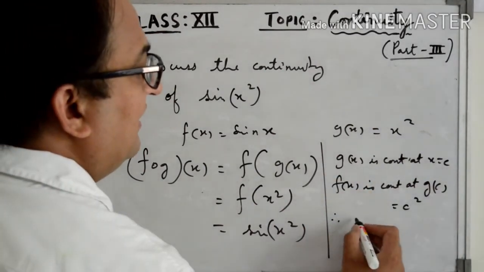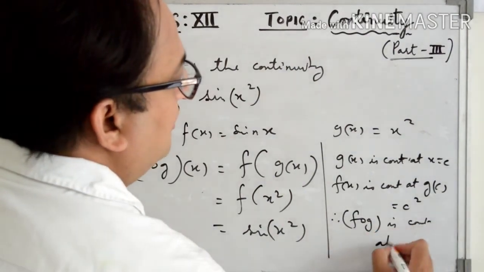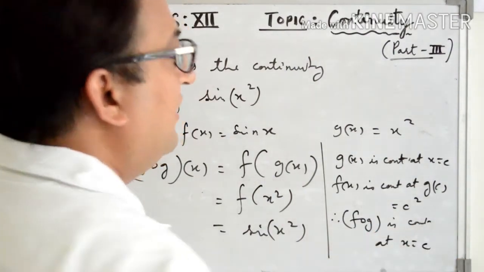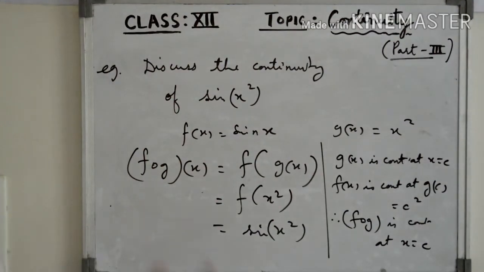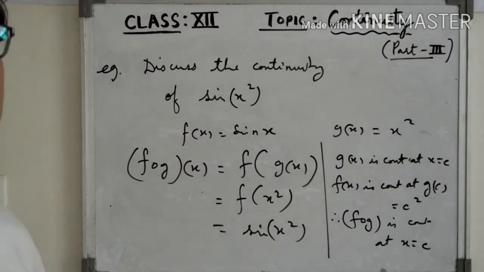So we can say their composition, f composition g, is continuous at x equal to c, using theorem 2, which I have already discussed. So these types of questions can be done with the help of that theorem.